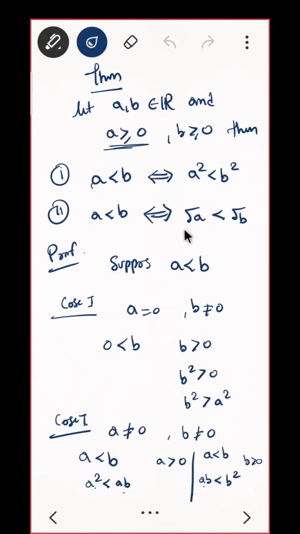If a is less than b, then prove that root a is less than root b. Try it. Try by any means. See, again, you have to take two cases. If a is 0, then the result is true. Correct? If a is 0, then I think this is true because 0 is less than b, and this is also true. Case 2 is important. Just try this.